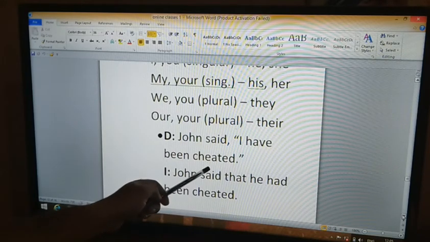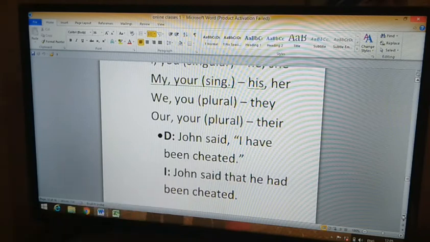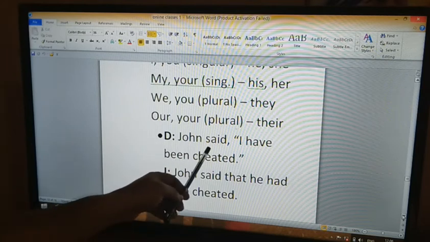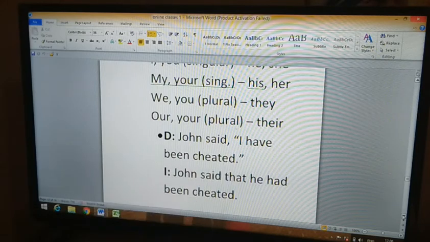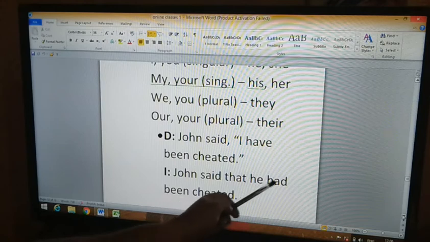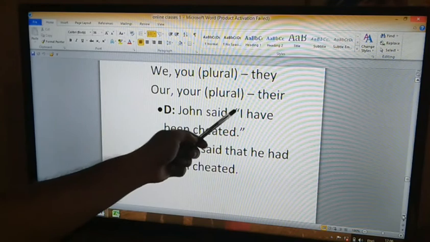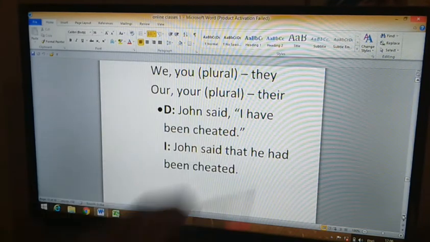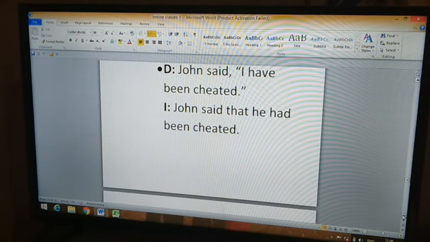John said, "I have been cheated." So, in this direct speech, we see John said, I have been cheated. So what is the indirect speech? John said that he had been cheated. So I changed to third person he. Okay, that is this rule.